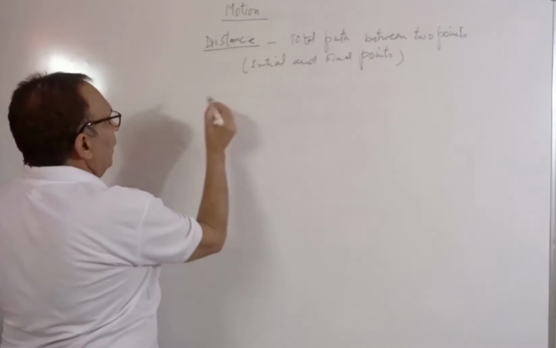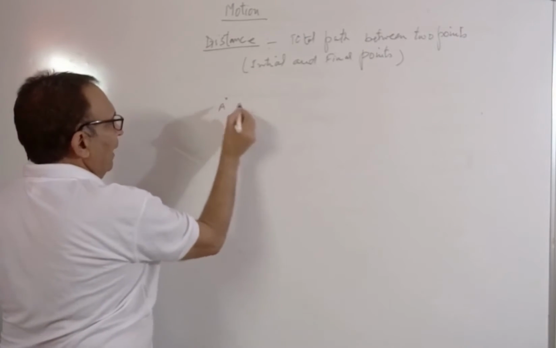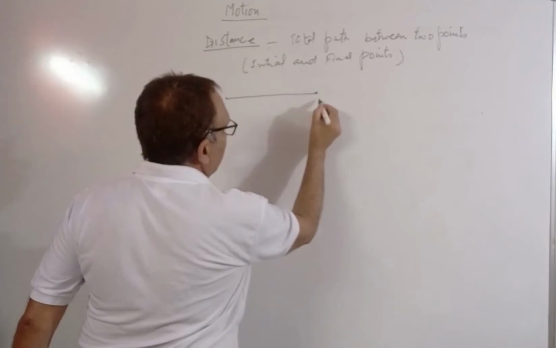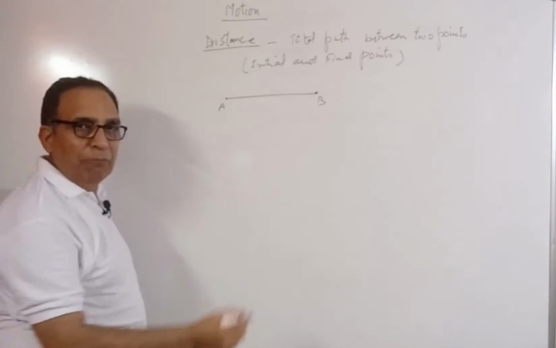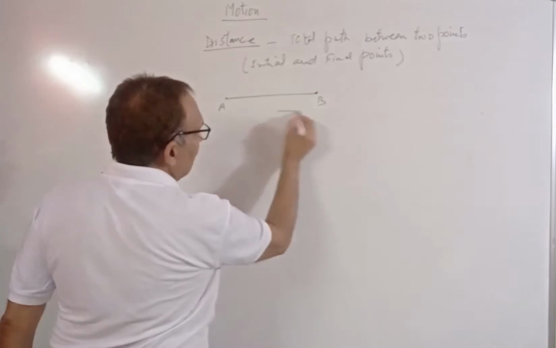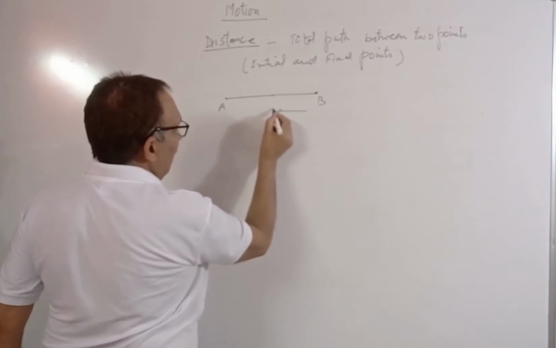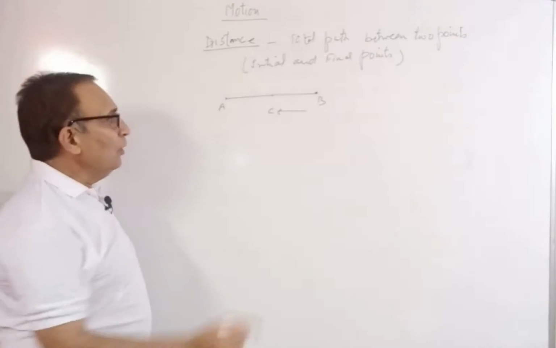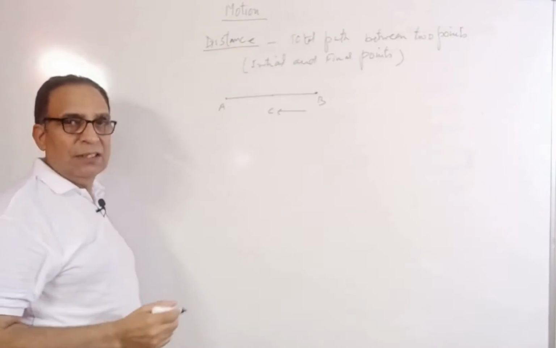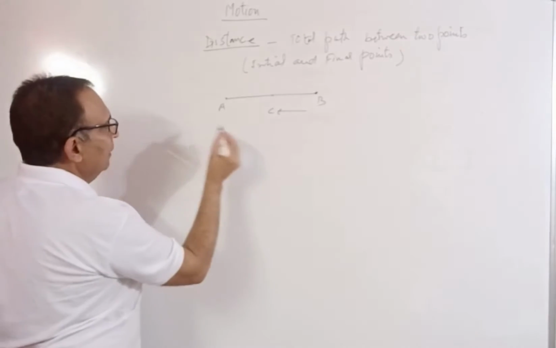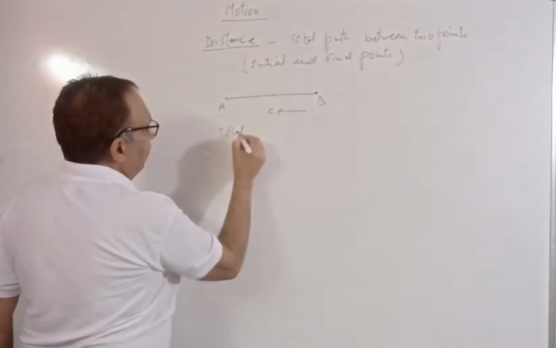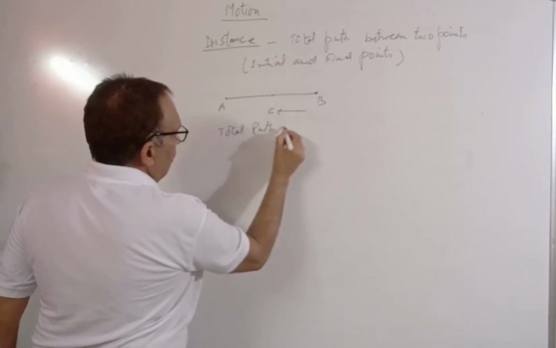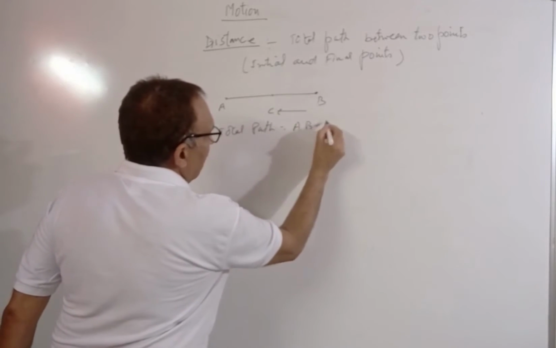Now, let me say somebody is standing at A and going up to a point B, and then moving from B coming back to a point, let us say this point is C. So the total path which is covered by this person is AB plus BC.